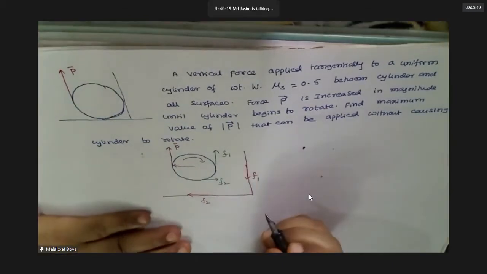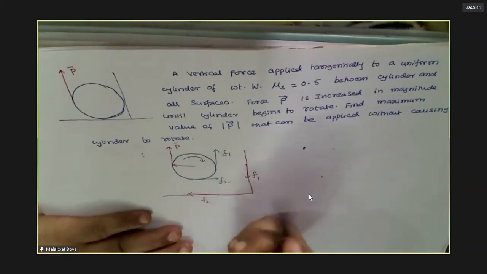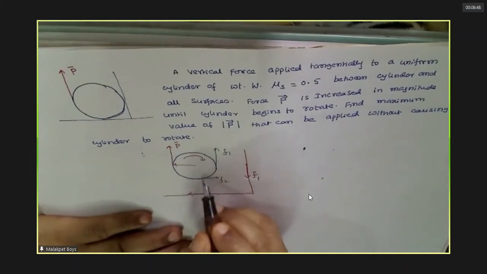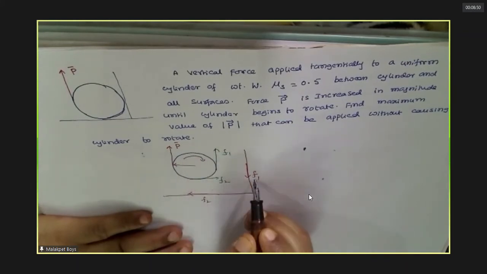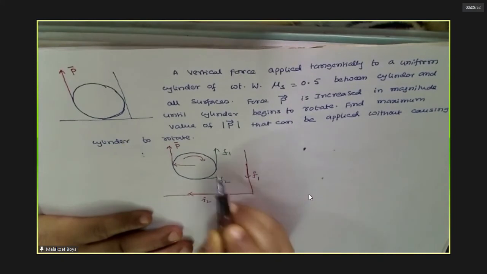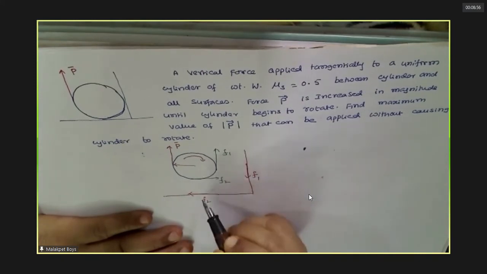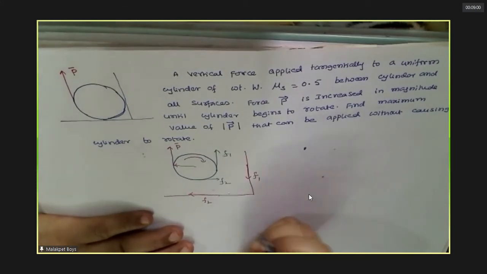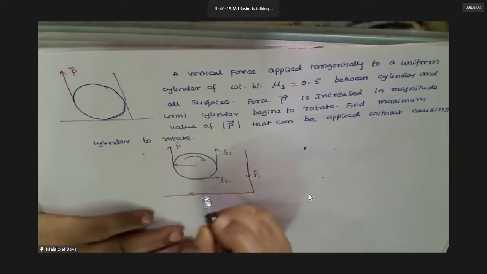No, you're applying like this now. The cylinder rubs in this direction. This is the action, and this should be the reaction now. Do you agree with this? Yes, sir.